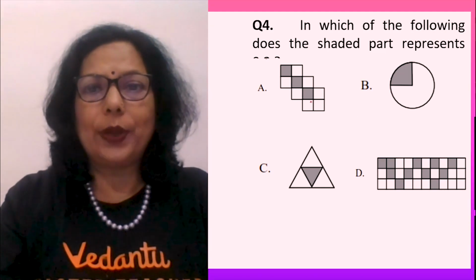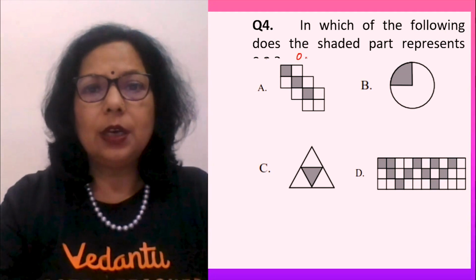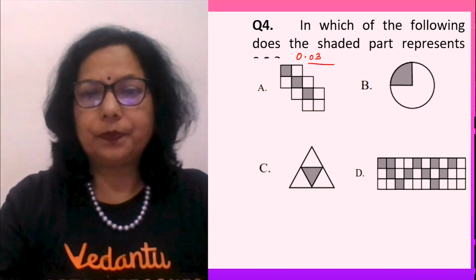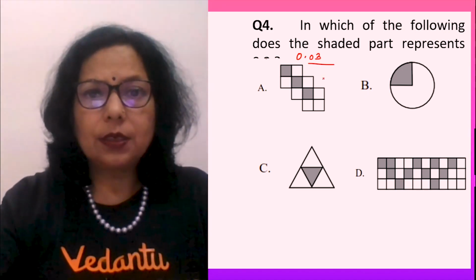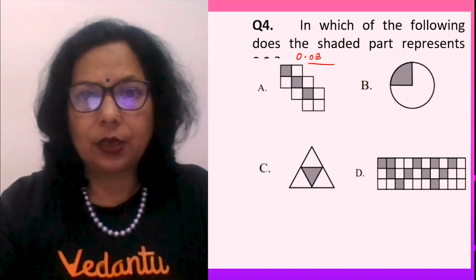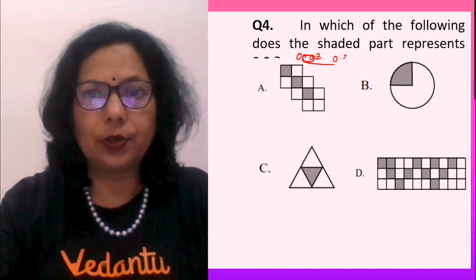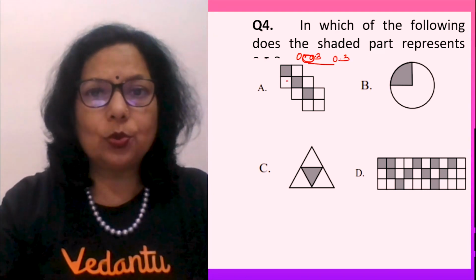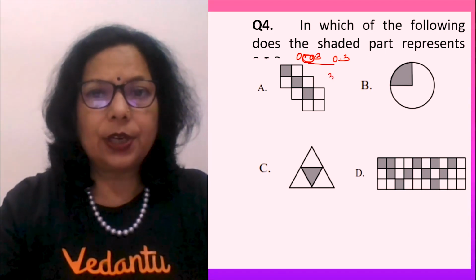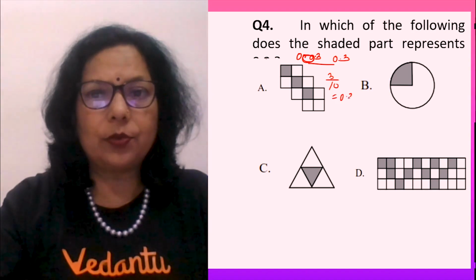In which of the following does the shaded part represent? It is 0.3, not 0.03. So how many parts are there? 1, 2, 3, 4, 5, 6, 7, 8, 9, 10. 3 parts are shaded, so 3 upon 10 is equal to 0.3.